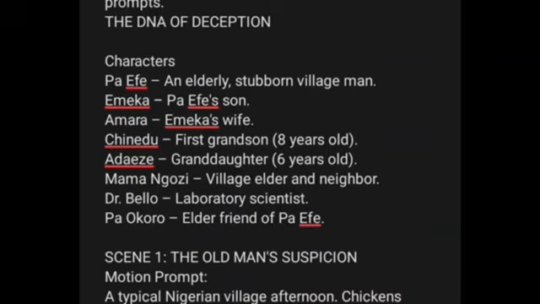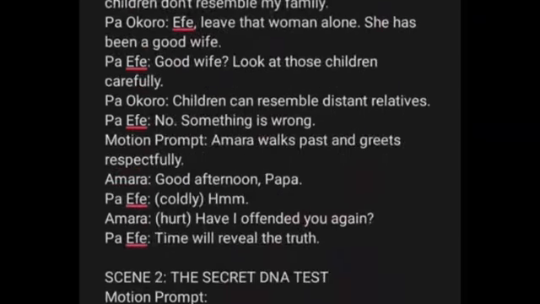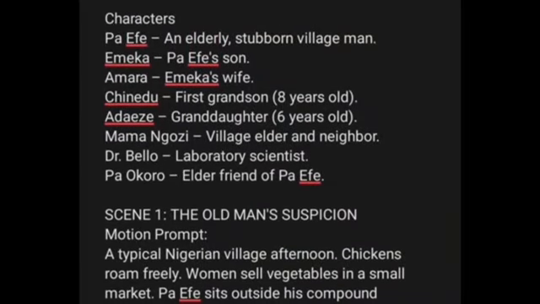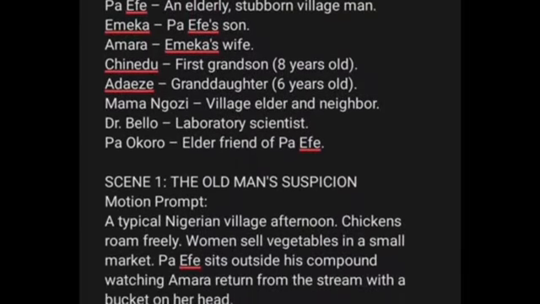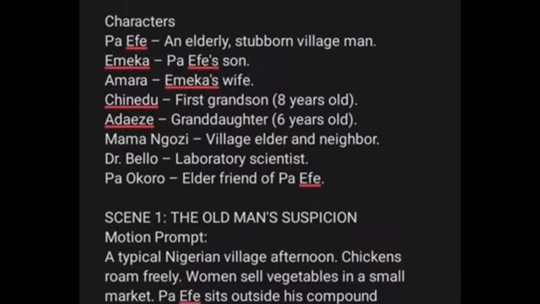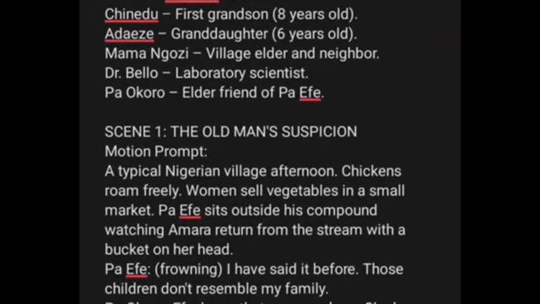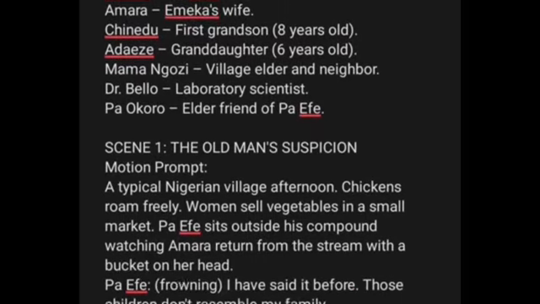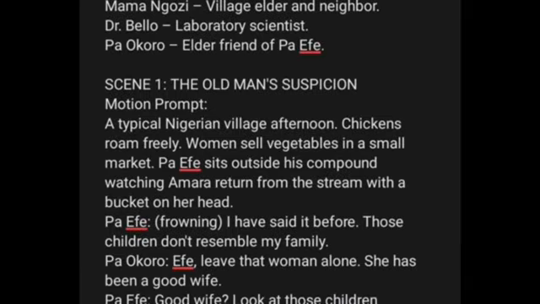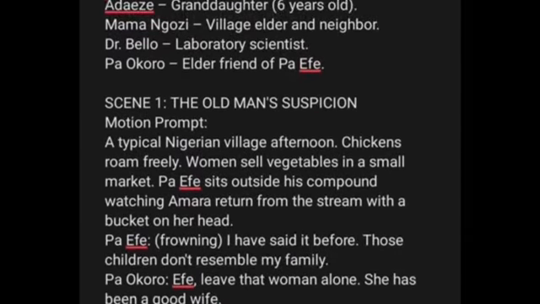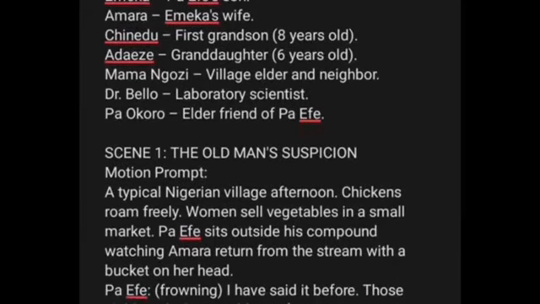Like when you create Papa Efe now, if you are creating Papa Efe again in Scene 2, the facial appearance and everything will be the same. So that's why you have to first of all create the characters on Google Flow. Alright, so let's head over to Google Flow AI.